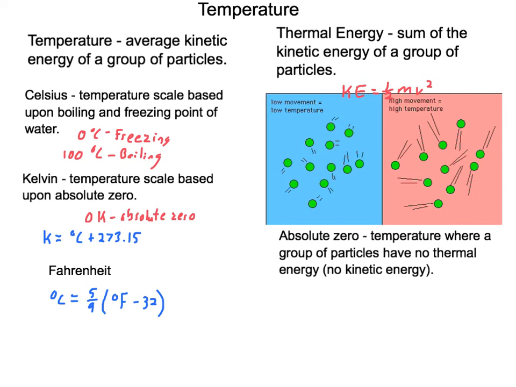You will also, of course, need to be able to convert between all of these. Kelvin is degrees Celsius plus 273.15. So absolute zero in terms of Celsius is negative 273.15. This will be used quite commonly. If you do have to convert between Celsius and degrees Fahrenheit, 5/9 times parentheses degrees Fahrenheit minus 32 will give you the temperature in degrees Celsius.